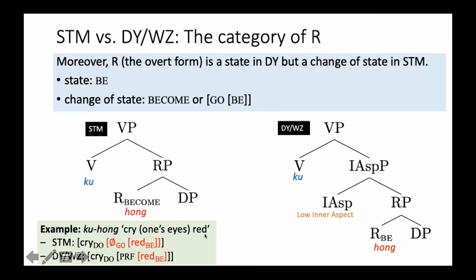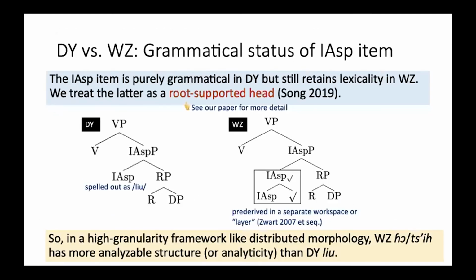As far as we're concerned, the category of R and the method of complex event building go hand in hand with each other in Chinese. It might be interesting to further examine their entailment, relationship, and history, but we leave that task to future research. For now, we want to quickly move on to the second part of our analysis, which concerns the further contrast between Dongying Mandarin and Wenzhou Wu.